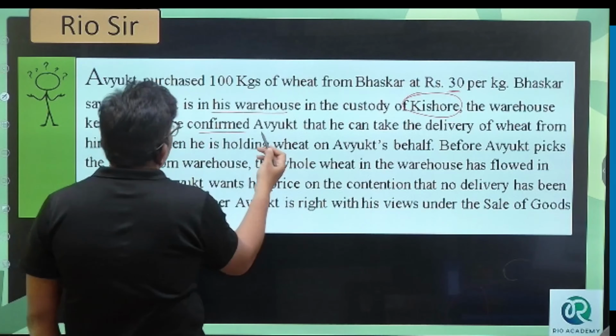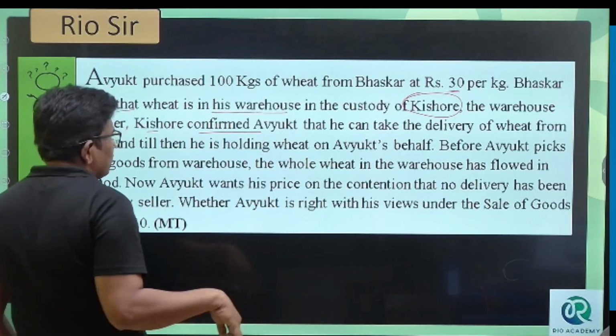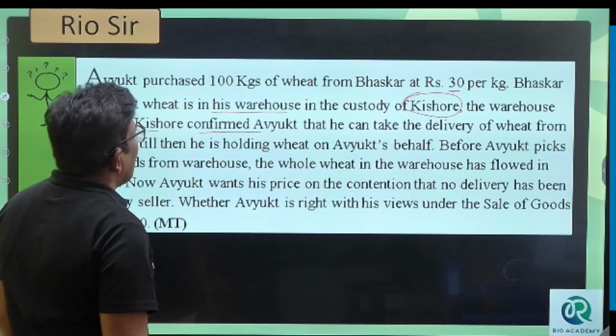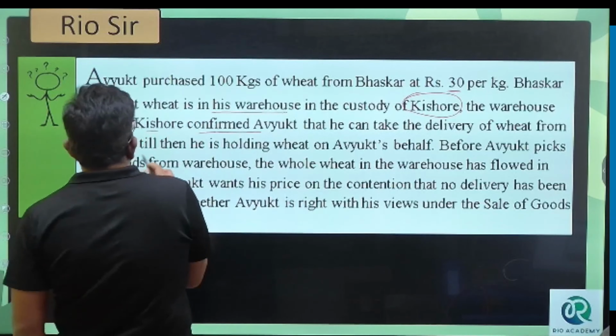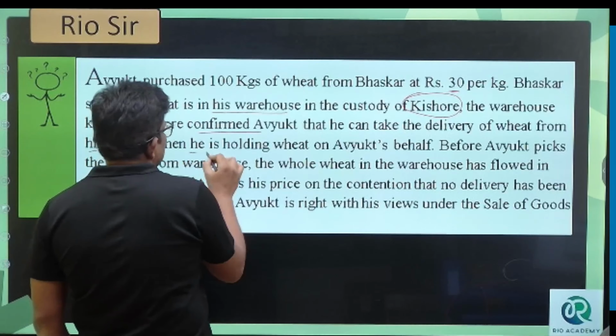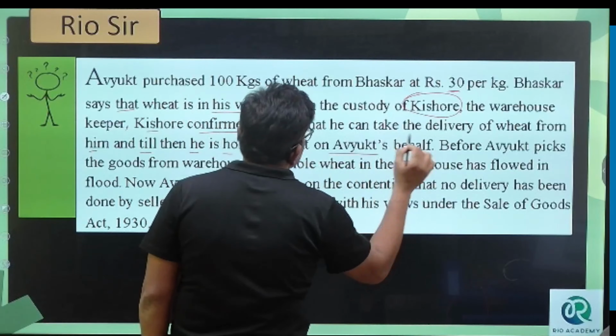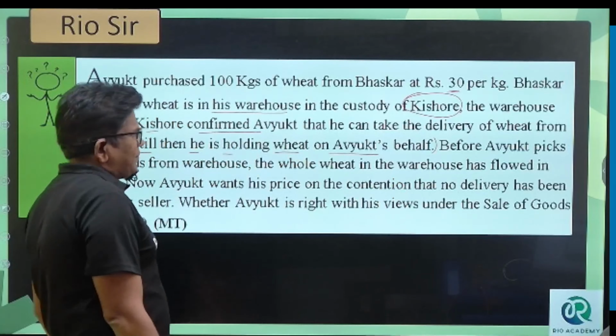Kishore, the warehouse keeper, confirms to Ankit that he can take delivery of the wheat from him, and till then he is holding the wheat on Ankit's behalf.